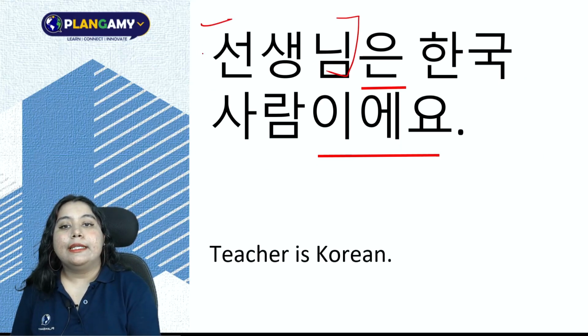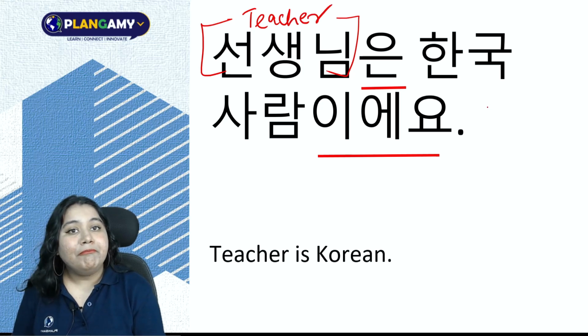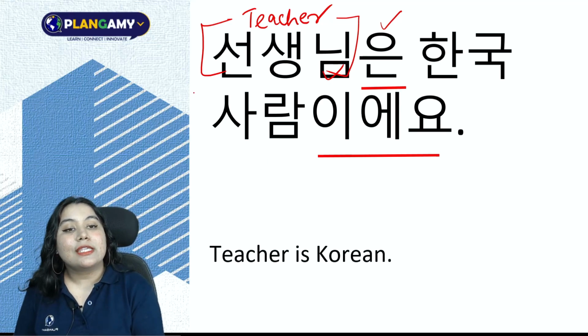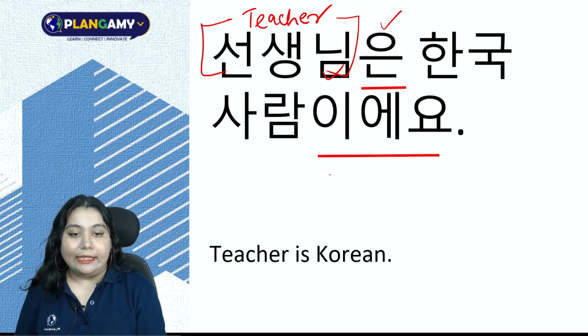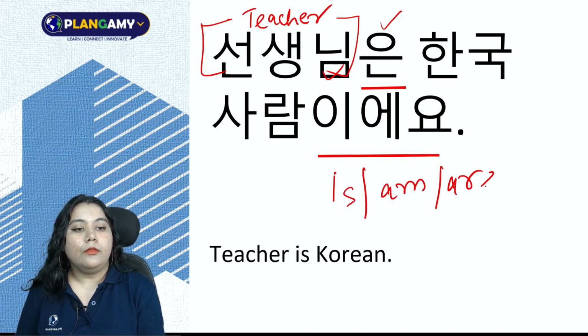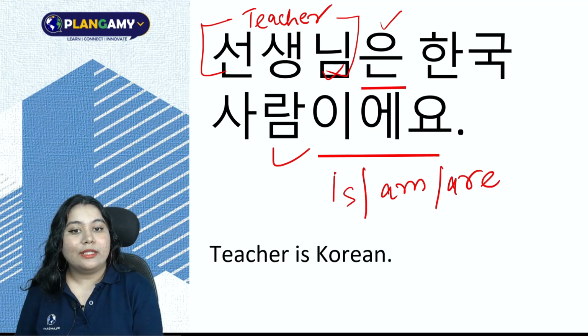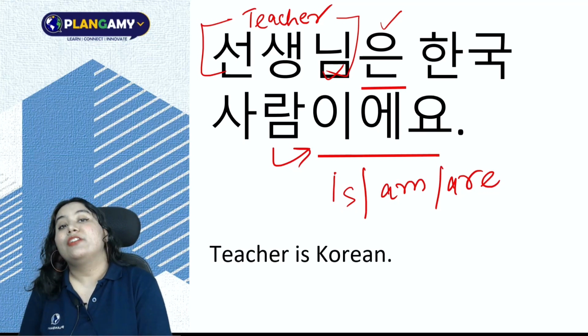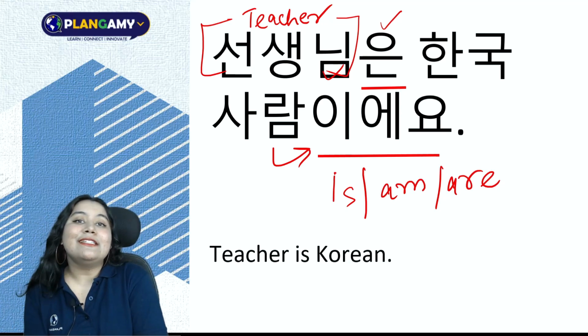Next, 선생님은, indicating I'm talking about teacher. 선생님, teacher. So 받침 exists. So I'll add 은 to it. 선생님은 한국 사람, Korean person, a person from Korea. Yes. 선생님은 한국 사람이에요. 선생님 is am are. Right? 받침. So 이에요. 선생님은 한국 사람이에요. So that would mean teacher is Korean.